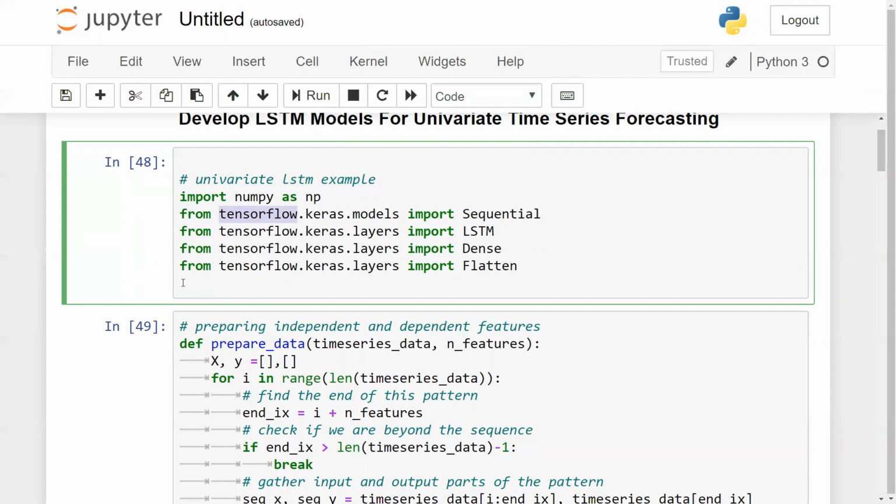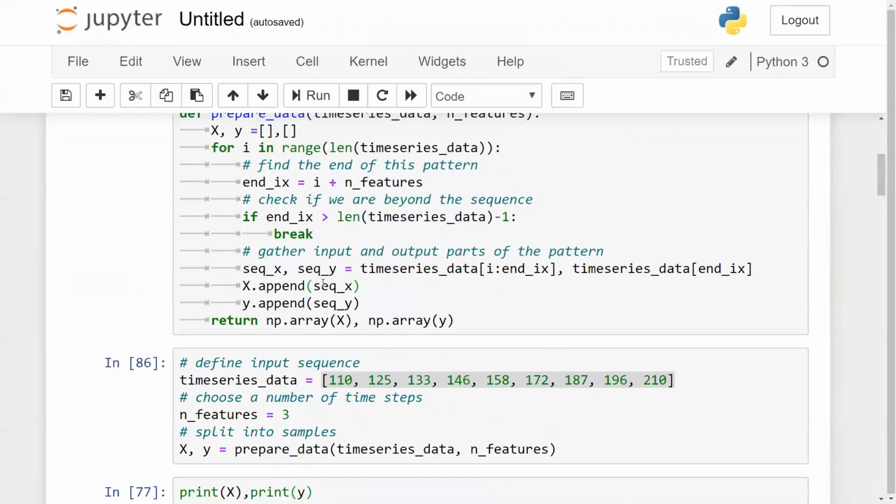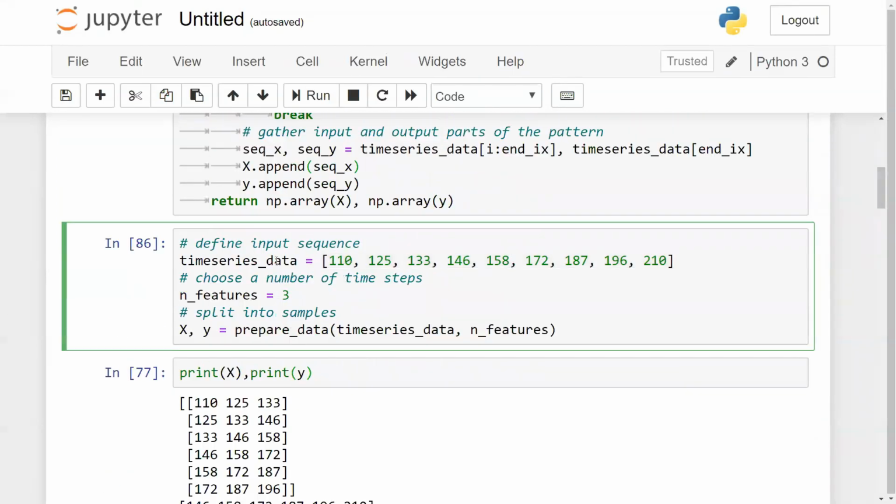So let's go ahead and see this. First of all, I'm going to import all the required libraries, like Sequential, LSTM, Dense, and Flatten. I'm also going to import NumPy. Now, let's go ahead with my data. I have my time series data, which has the same values that I showed you earlier.